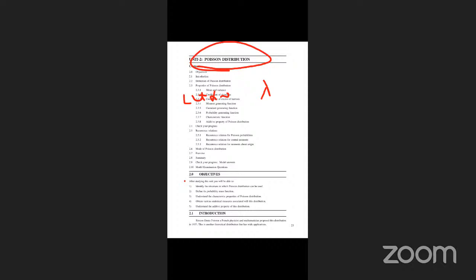Then it is denoted by X follows P of lambda. Here lambda is called the parameter.